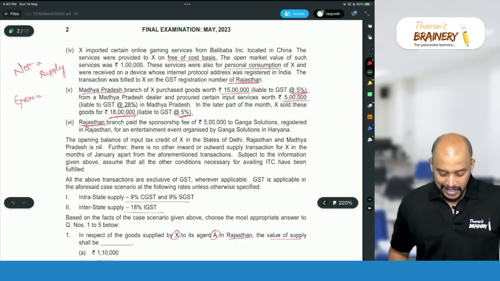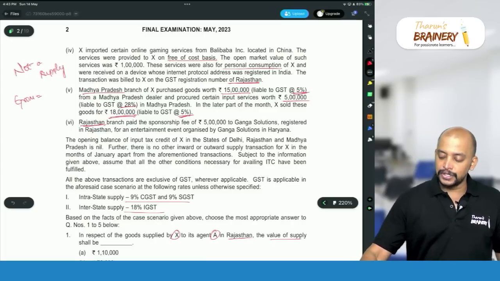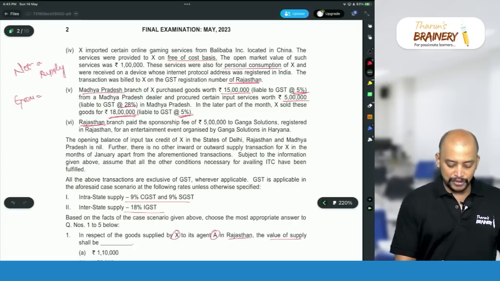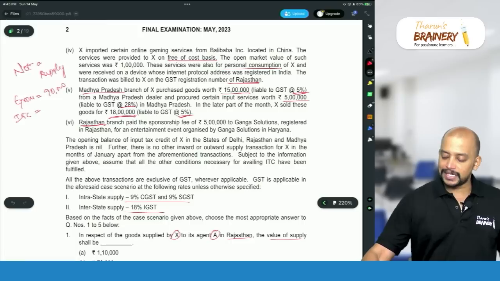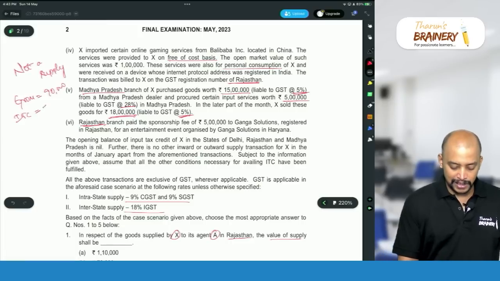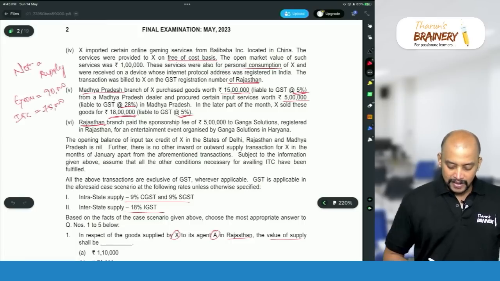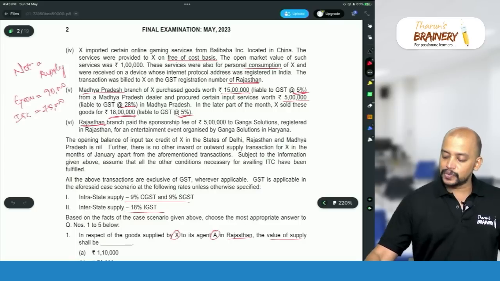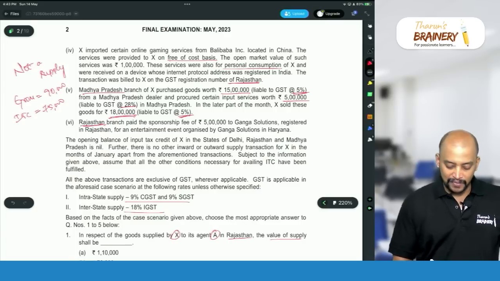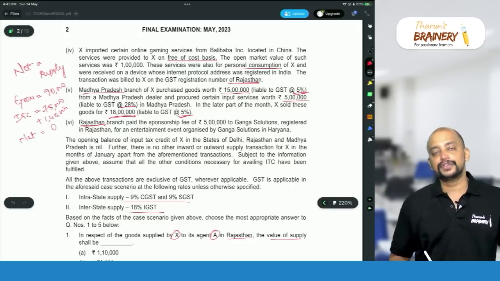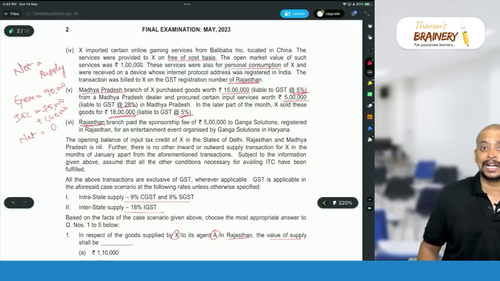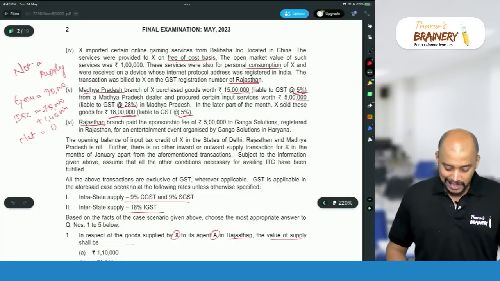So what is the gross liability? 18 lakhs into 5%, gross liability 90,000. And ITC, if you see, 15 lakhs into 5%, we have 75,000, plus 5 lakhs into 28%, that will be 1,40,000. So we have more ITC. So therefore the net liability will be 0. We don't have any net liability, and we will not get refund of unutilized ITC in this case.